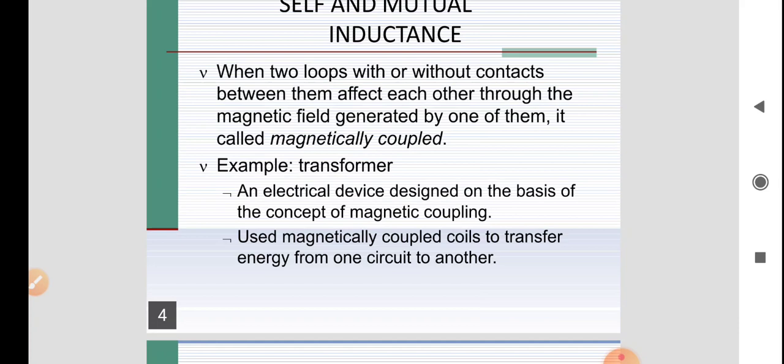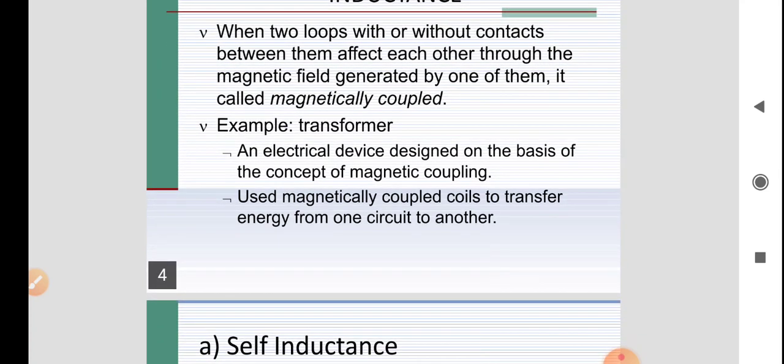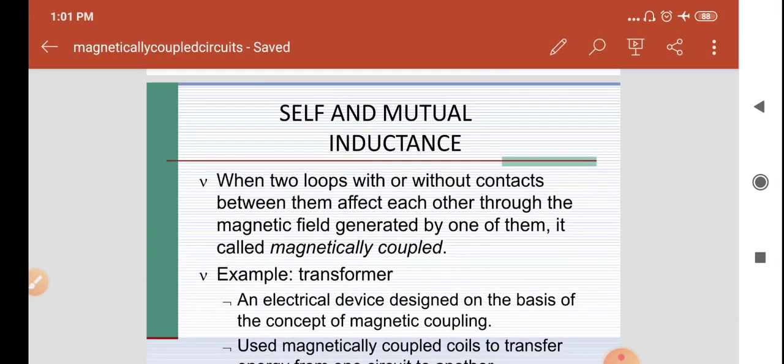So the amount of flux induced due to the variations of current is called the MMF, magnetomotive force.